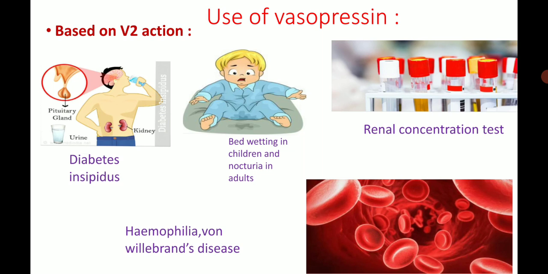Then hemophilia and von Willebrand's disease. AVP may check the bleeding by releasing coagulation factor 8 and von Willebrand's factor. Then desmopressin is preferred.